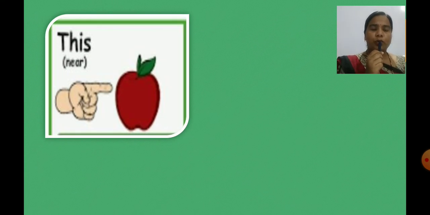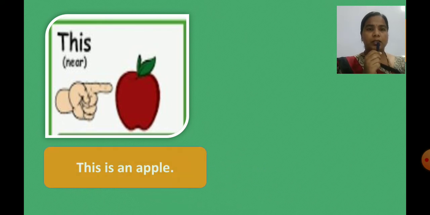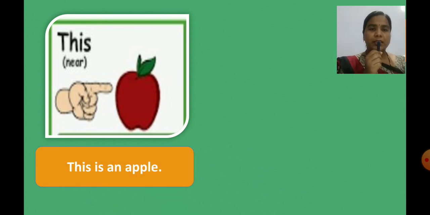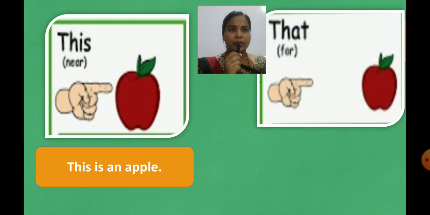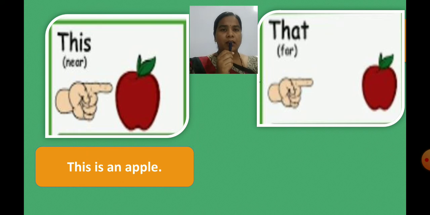Now see some more examples. What can we see here, children? This is a picture of an apple. This is an apple. Now see this picture. In the first picture, as we can see, the apple is near. That's why we can see the use of this.